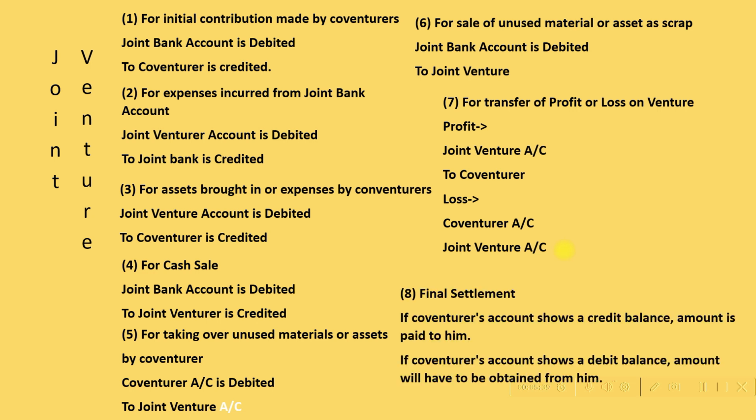So for final settlement, what is done? If co-venturer account shows a credit balance, because amount is paid to him. Which actually means, when does it show a credit balance and when does it show a debit balance? So if co-venturer account shows a credit balance, amount is paid to him, and if co-venturer account shows a debit balance, amount will have to be obtained from him. So that is the basic rules for the different entries we make in the accounts in the case of joint venture.